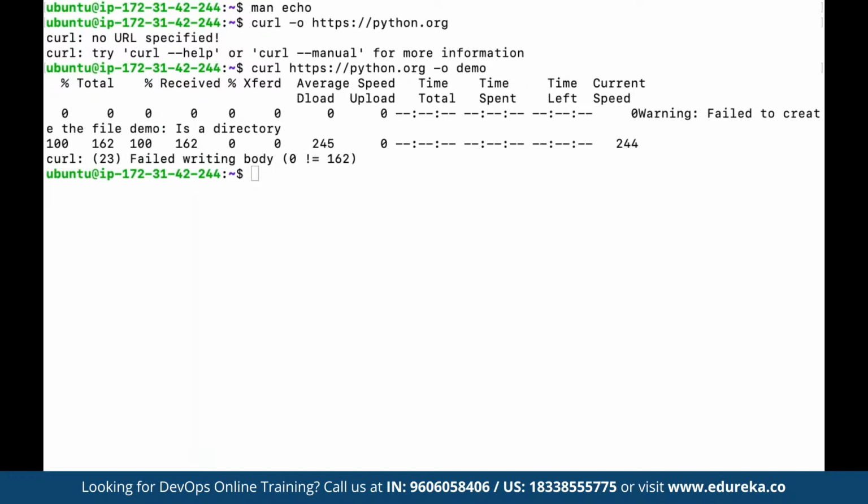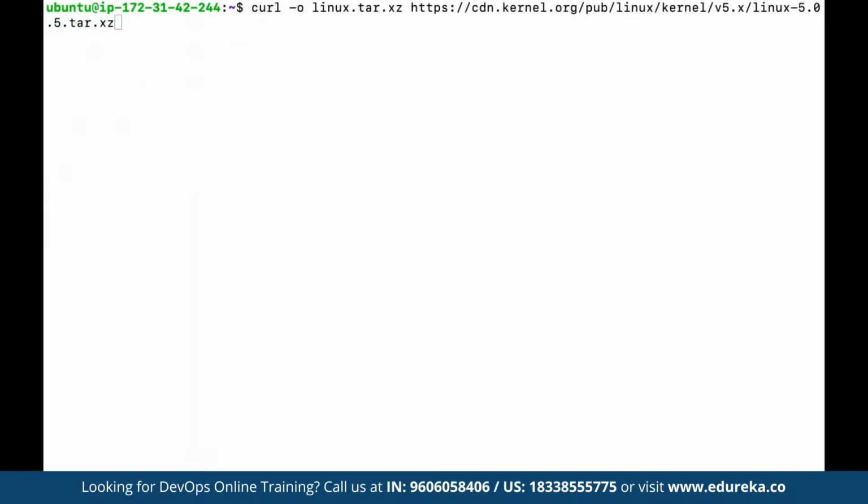For example, let's suppose we want to download a file with curl. So we can specify the file path. We have an example available here like this one. Let's say we want to use curl, and then we can define -o to download the file by name. So we are going to save the file by the name of linux.tar.xz as a compressed file, and we want to download the file from the given URL, https://cdn.kernel.org. So here we want to get the data, and once it has been received, we want to save it under this file name by using the option here.